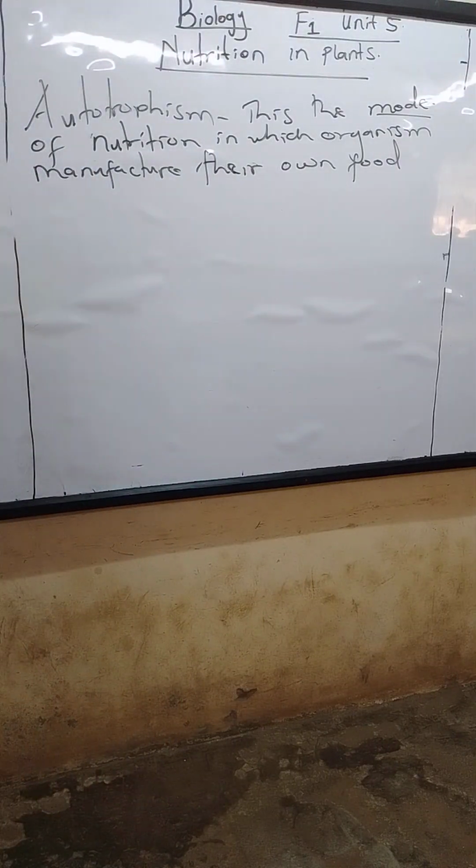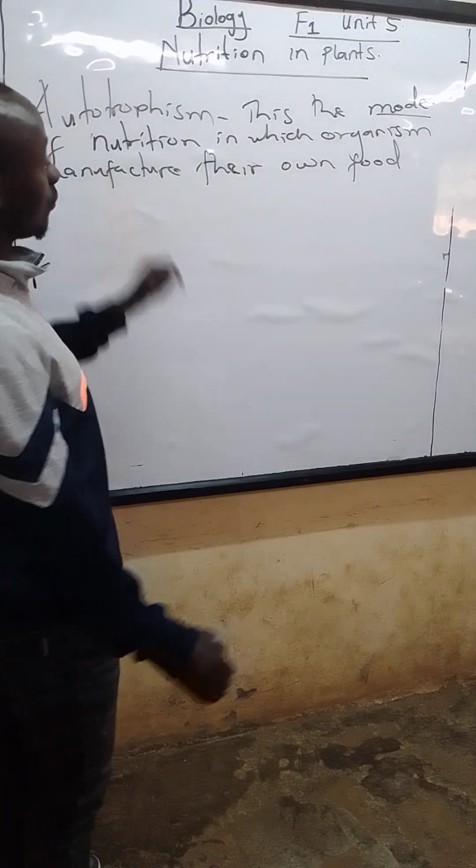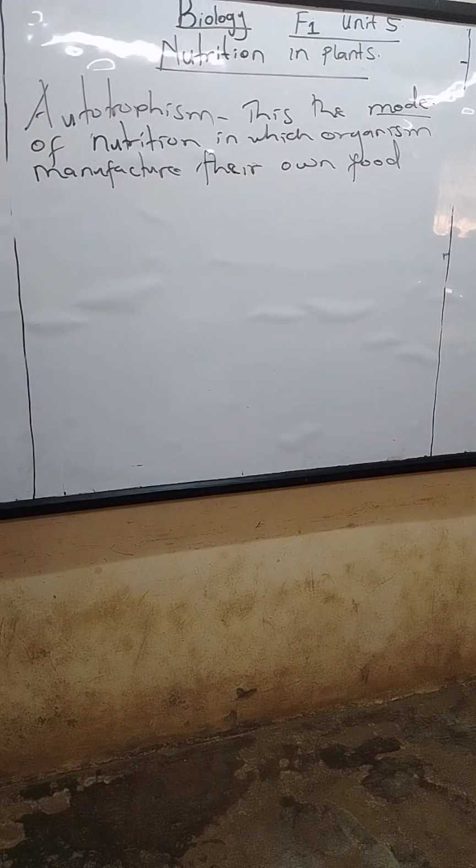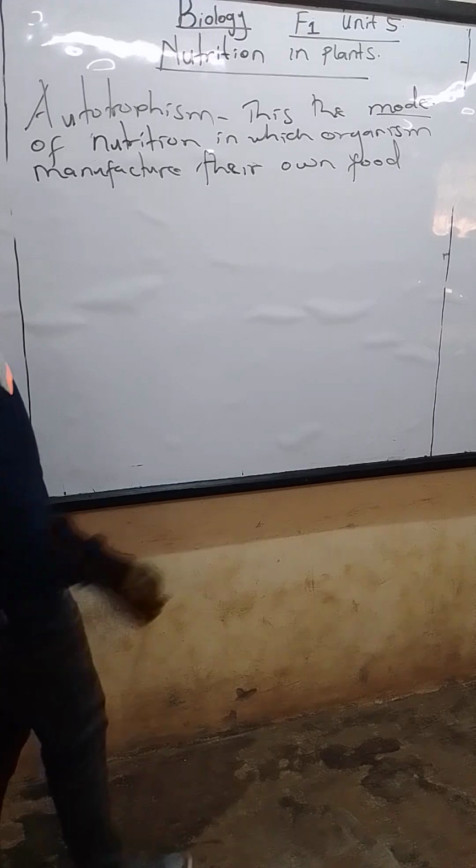So the unique thing about plants, in addition to some bacteria, is that they're the only organisms that are able to make their own food using the easily available materials in the environment. So this is the mode of nutrition in which organisms manufacture their own food.